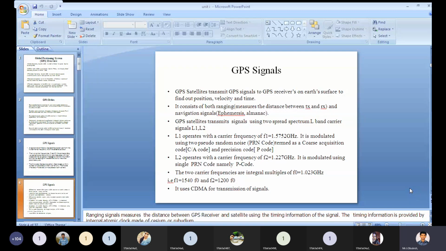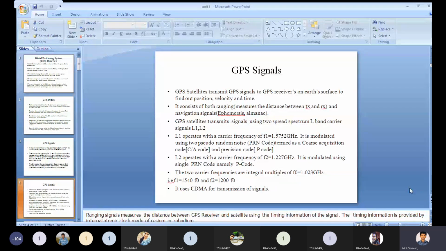That is, F1 and F2: F1 is 1540 times F naught and F2 is 1200 times F naught, where F naught is 1.023 gigahertz.